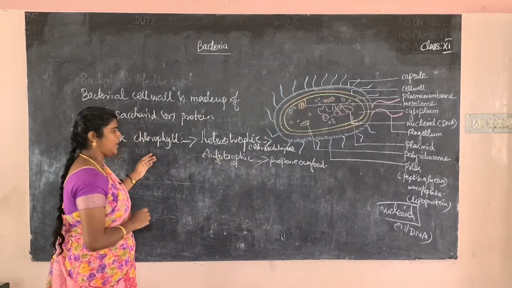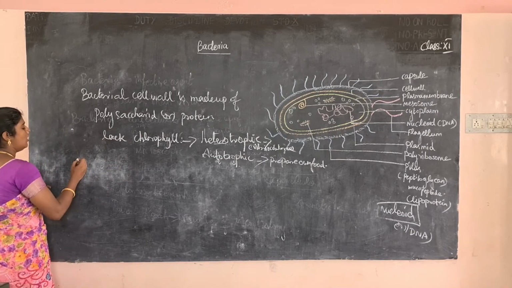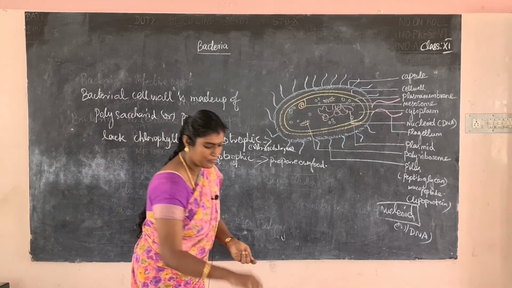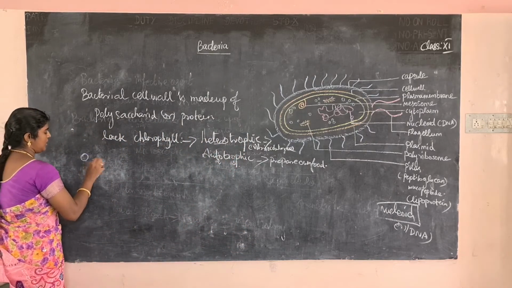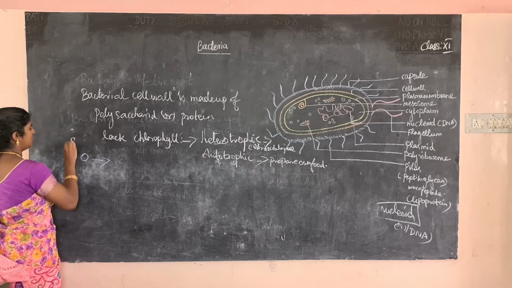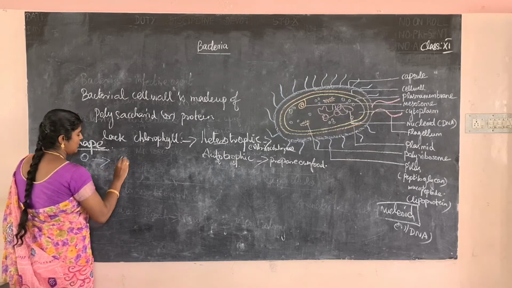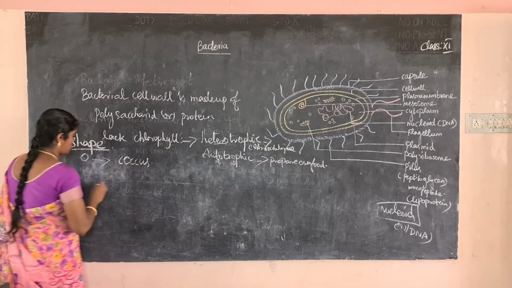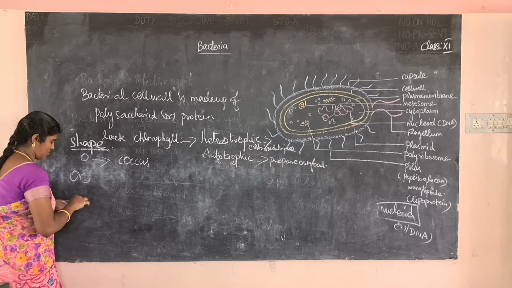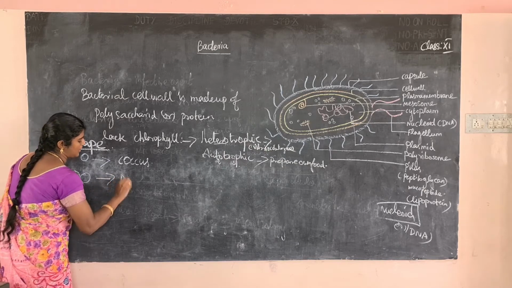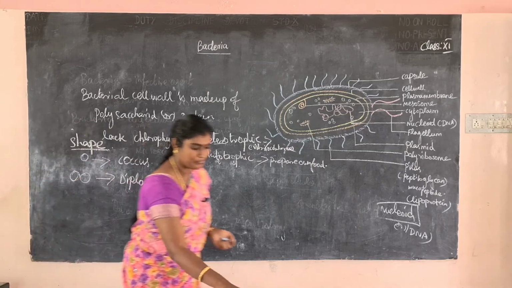What is the shape of the bacteria? The first shape is coccus. The round shape is called coccus. Next, two small round shapes together are called Diplococcus.